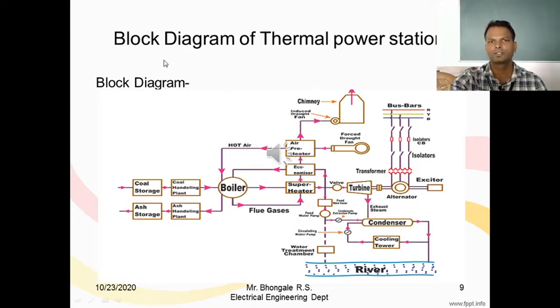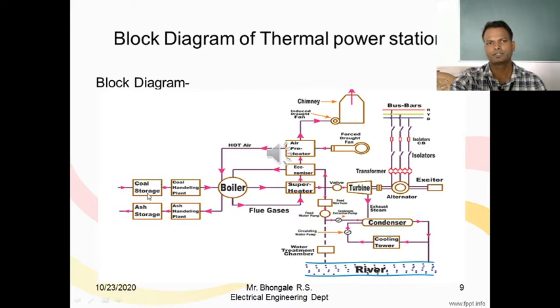So the working of a thermal power plant takes place in four circuits: the coal and ash handling circuit, the steam and feed water circuit, third one is the air and gas circuit, and fourth one is the cooling tower circuit. In the coal and ash handling circuit, the blocks are coal storage, coal handling, boiler, ash handling plant, and ash storage. In coal storage, the coal is collected from coal mines via road or rails, and it is stored in coal storage.